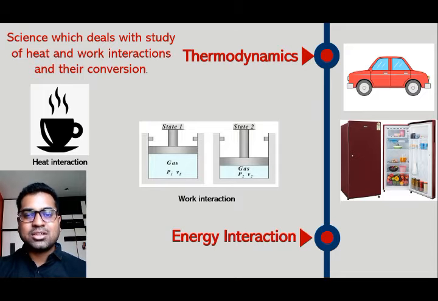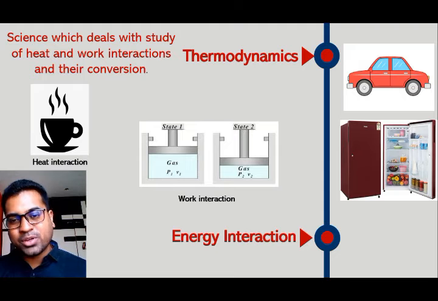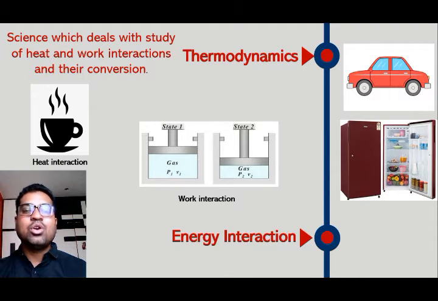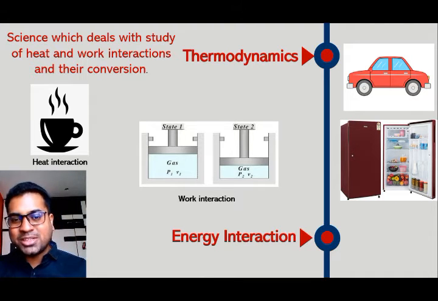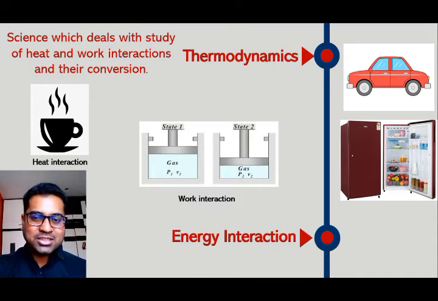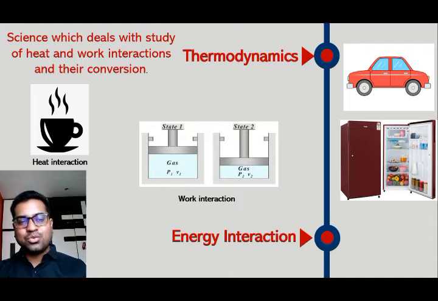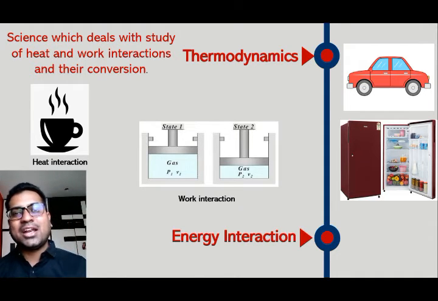So due to that force applied on the piston, there will be change in certain properties. For example, there will be increase in pressure, there will be decrease in volume. So due to application of force, there will be displacement of boundary of that system, and that is nothing but work interaction. So there will be two interactions, heat interaction and work interaction.